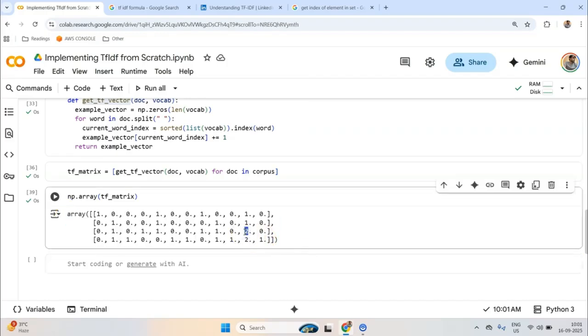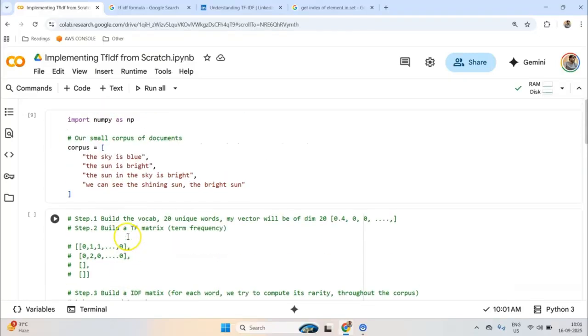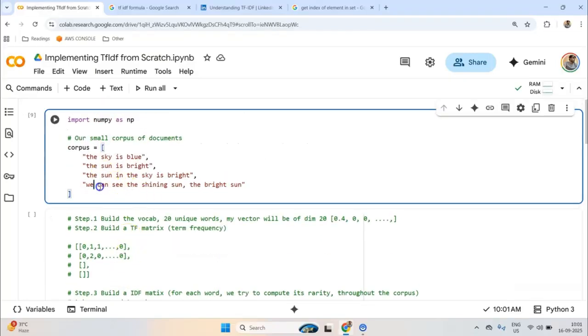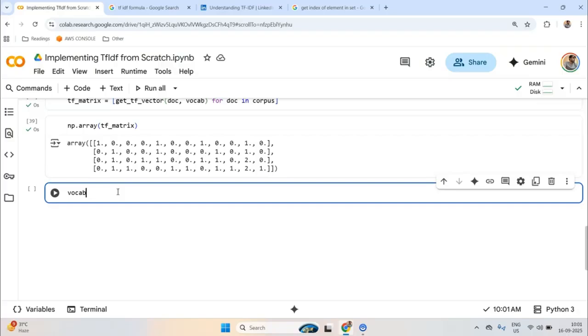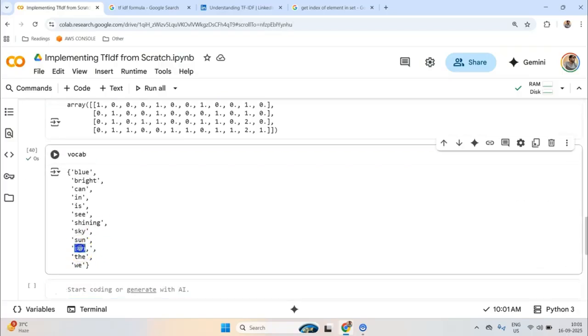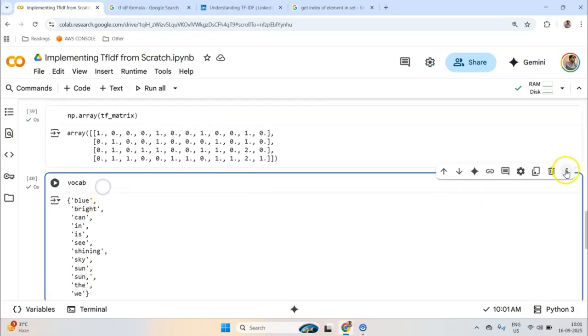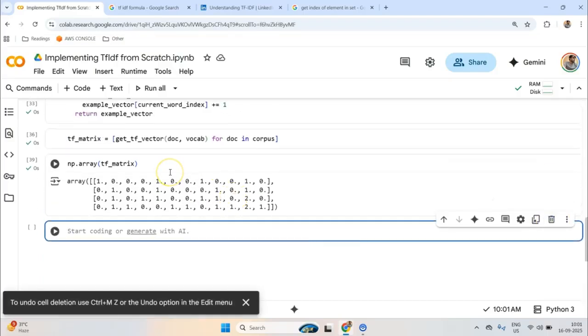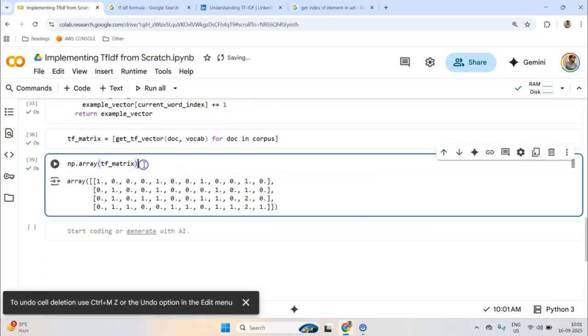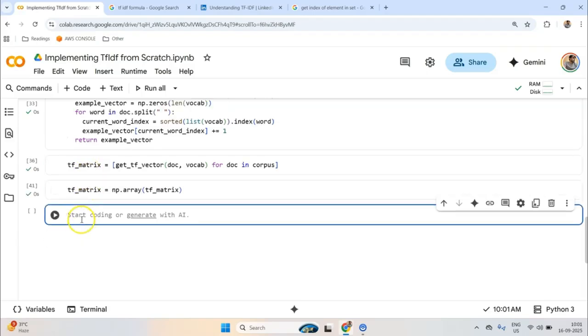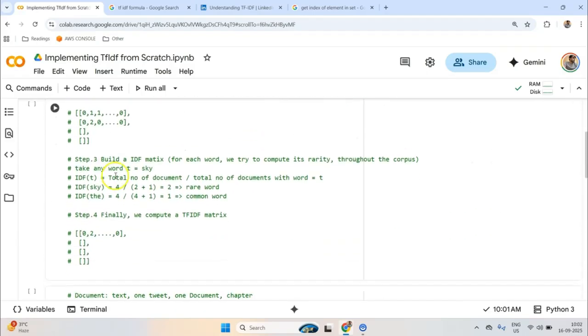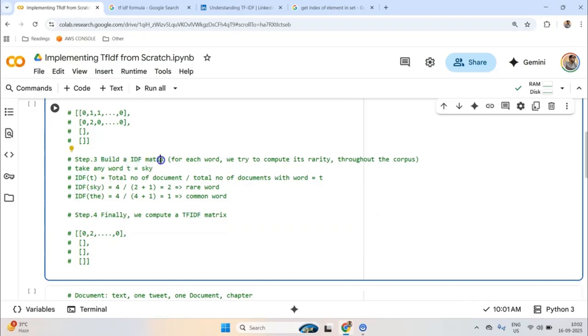Now notice a word has 2 frequency. If I look at the document, shining sun, we have sun, and sun is having 2 frequency. We can check if it corresponds to sun from the vocab. So yes, it does. Okay. So now the next step is to take our, let me store this again into TF matrix. Now that we have this TF matrix set up, next step is to actually build an IDF matrix.